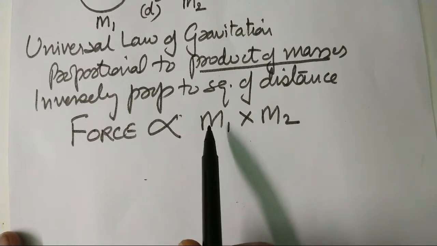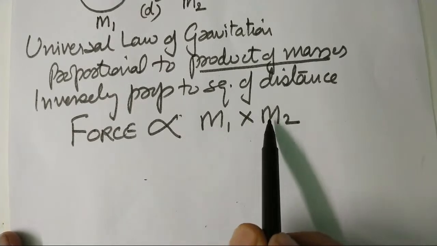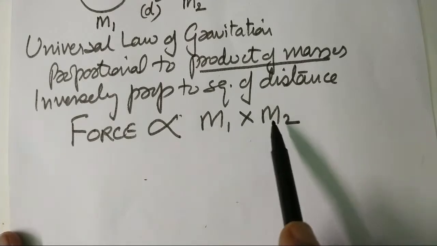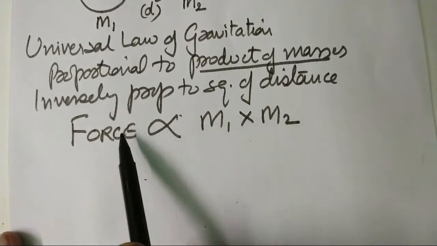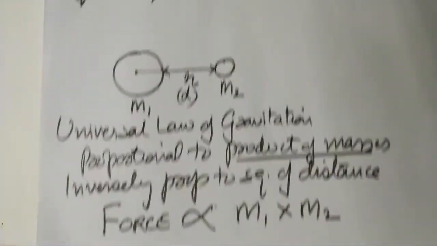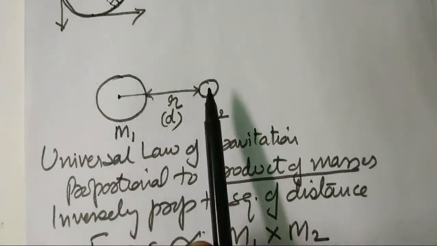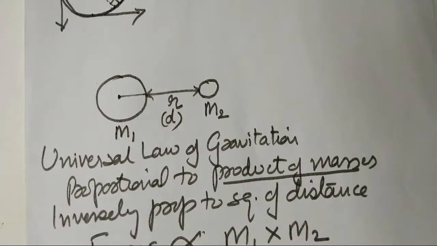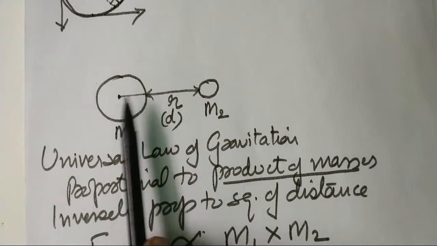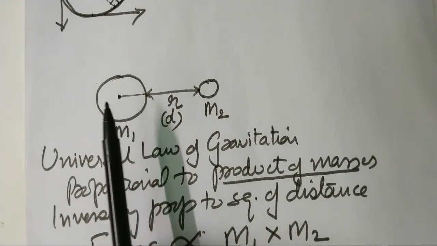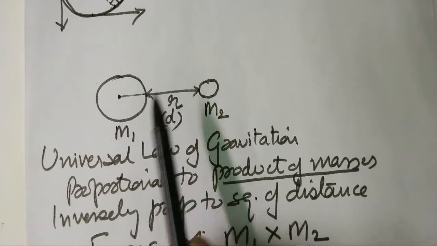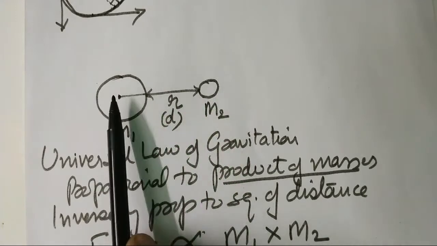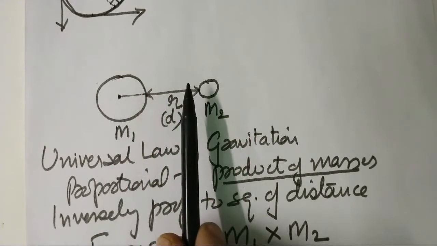So if this is the mass of the earth, this is the mass of the moon. Or if I take this as the mass of the sun and this as the mass of the earth. It is the force acting between the two bodies which are kept nearby. The two bodies can be planets. The two bodies can be two objects. It could be a small pen, a duster, a book, a table, any two objects.